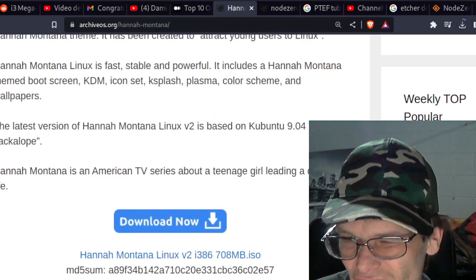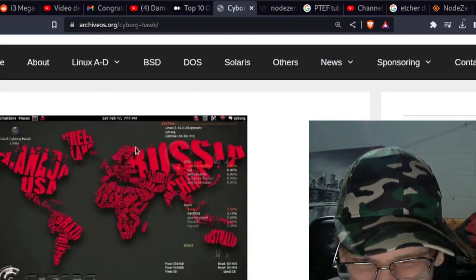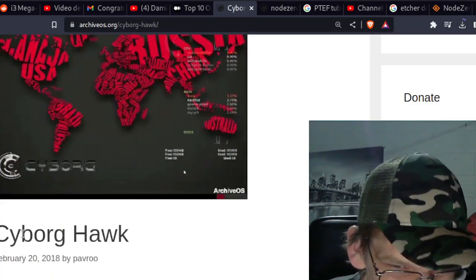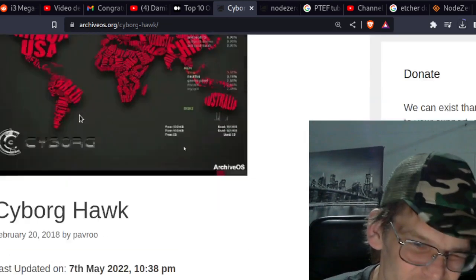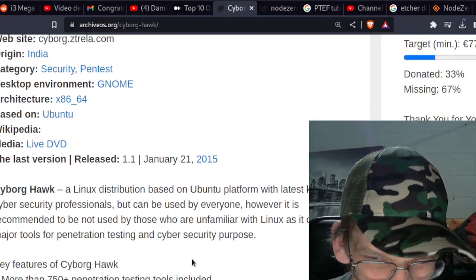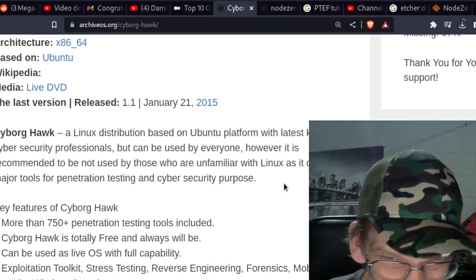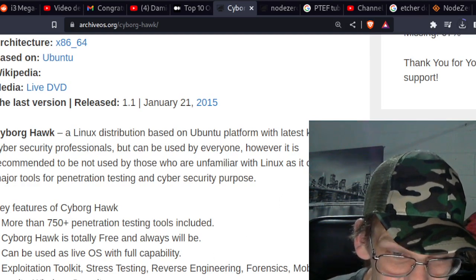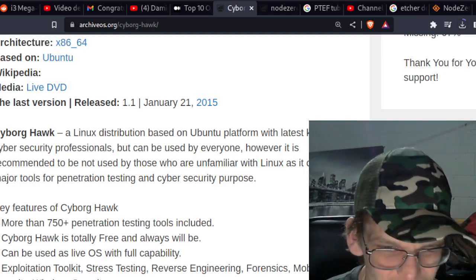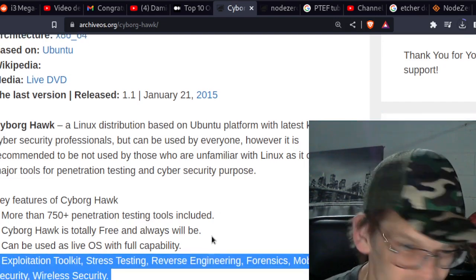Cyborg Hawk. Picture of the world. I'm sorry, some people just don't take pride in their desktop. I'm sorry, I would not have Russia on my desktop. Latest kernel, cybersecurity can be used by everyone. 750 pen testing, exploiting toolkits, stress testing, reverse engineering, forensic mode, mobile security.